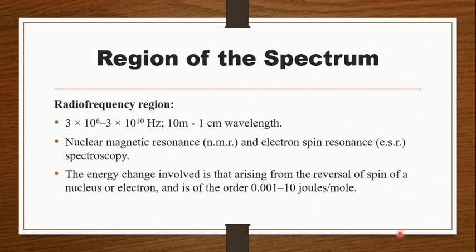When there is a study of the spin of a nucleus, we call it nuclear magnetic resonance. When it is for the electron, we call it electron spin resonance. Okay, so this motion is studied in this spectroscopy.